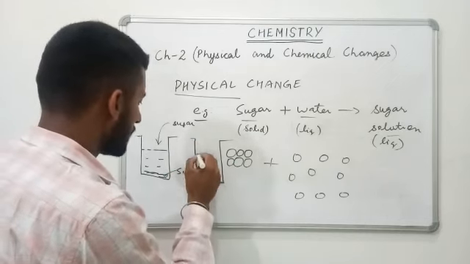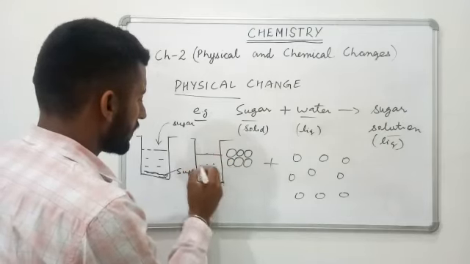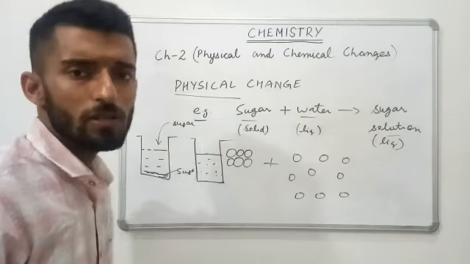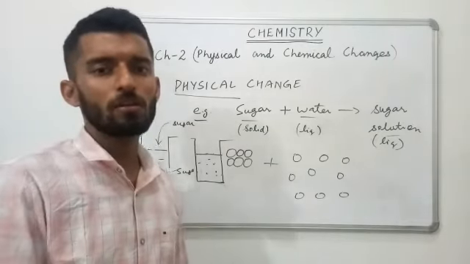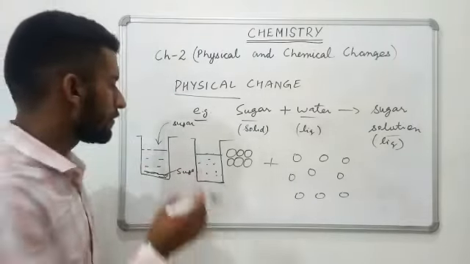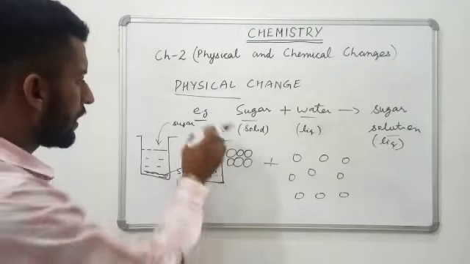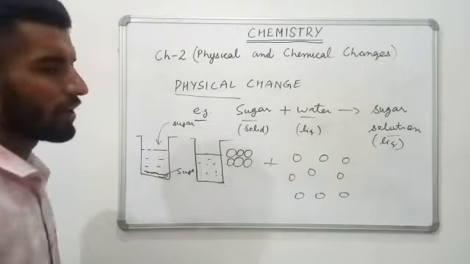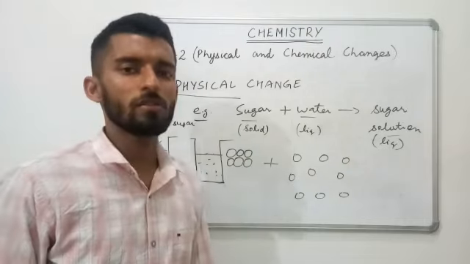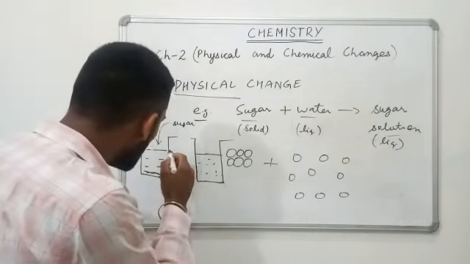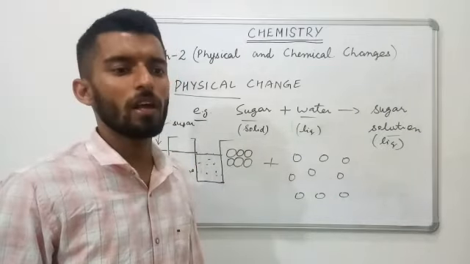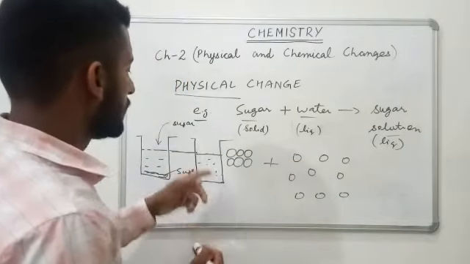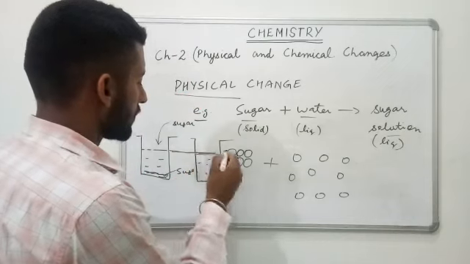The level of sugar will remain the same, and you will get a clear solution. Have you observed or not? If not, then practice this at home. It's very easy to perform. Have a glass of water, add some sugar in it, then after some time you will get a sugary solution, and you will observe that the level will be the same. There is no increase or decrease in the level of the newly formed solution. It will be the same here.